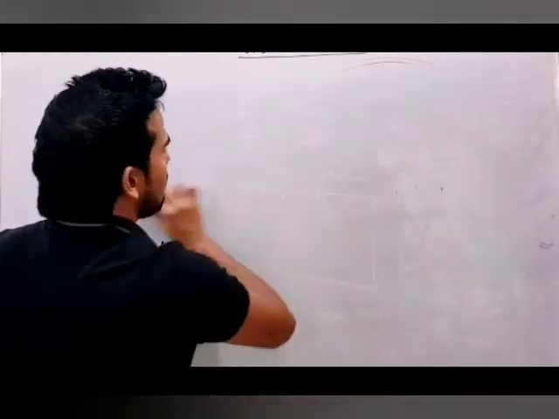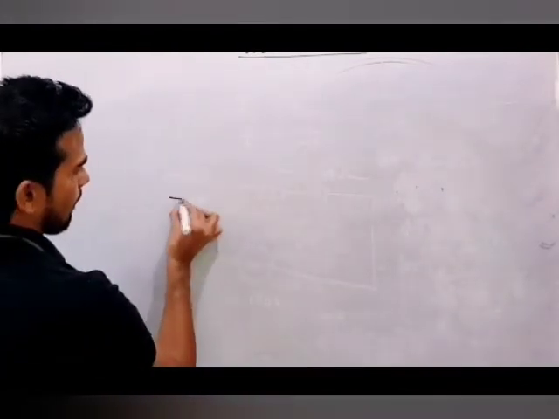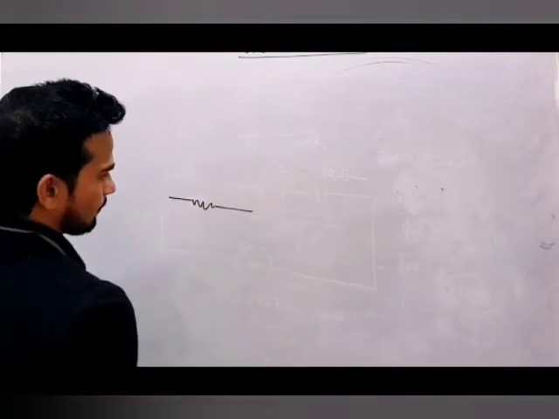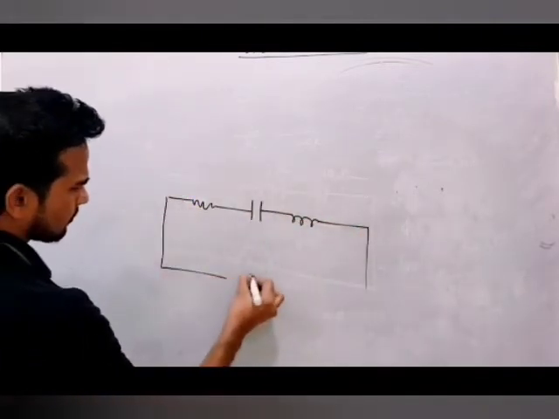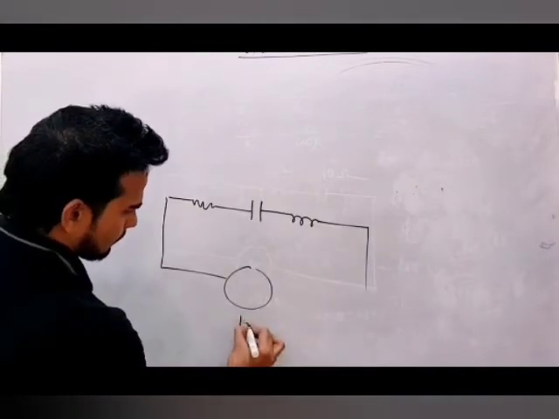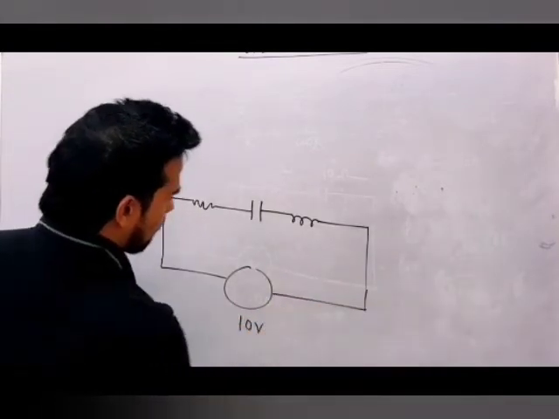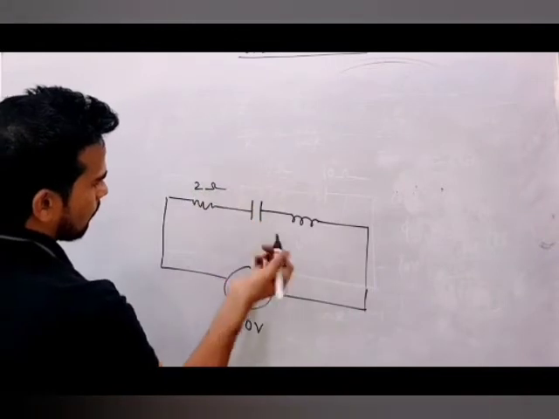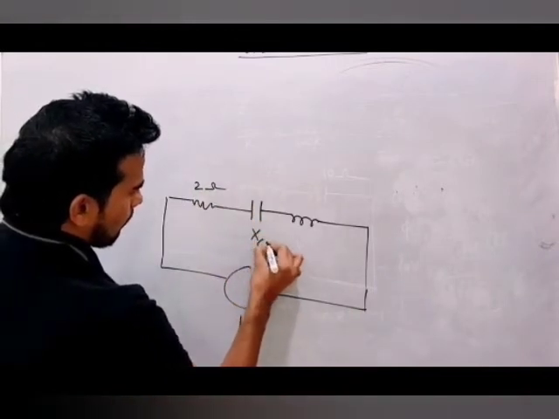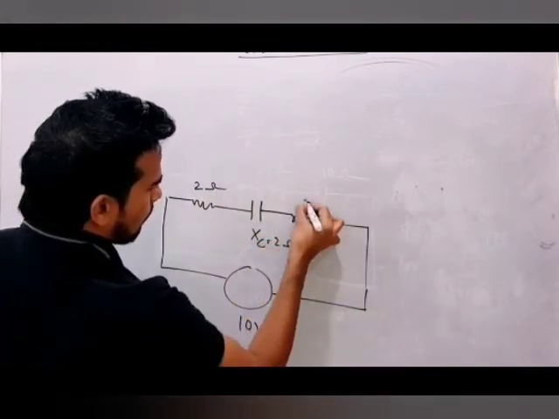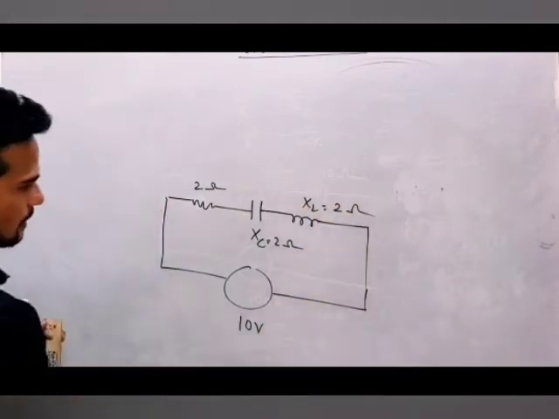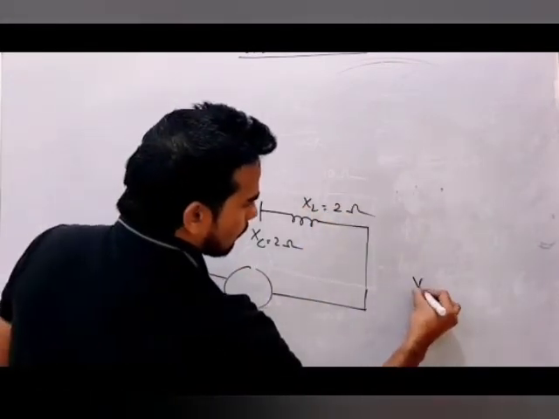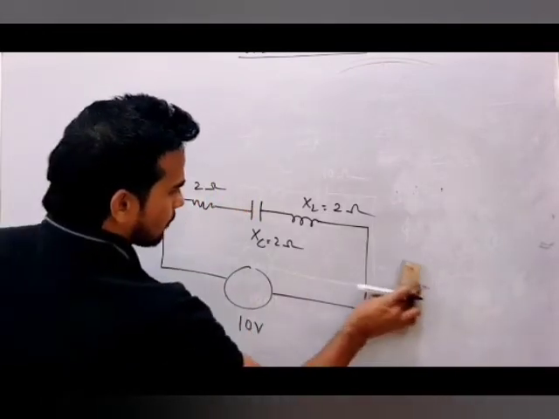Just see how to deal. For example, just to give you an idea, a question was asked in NEET where they connected a voltmeter.